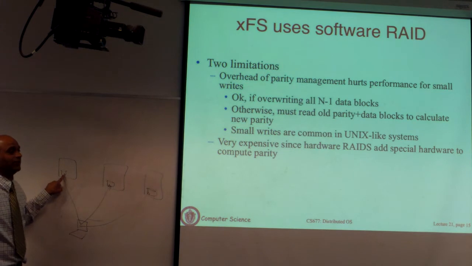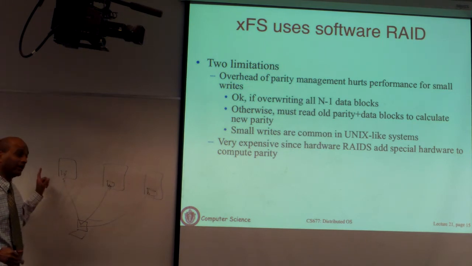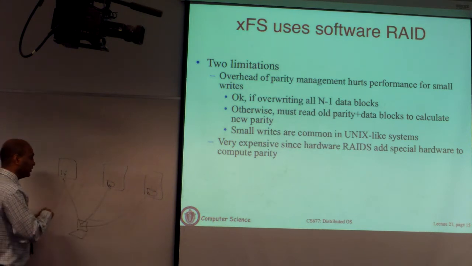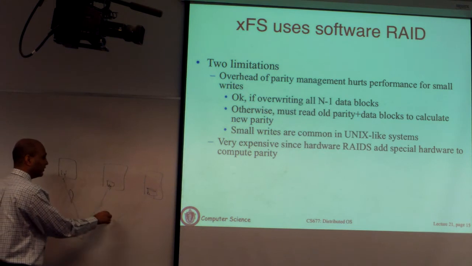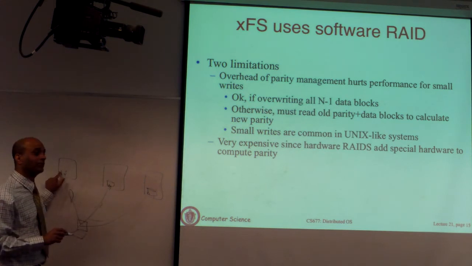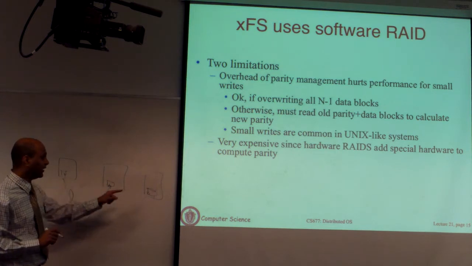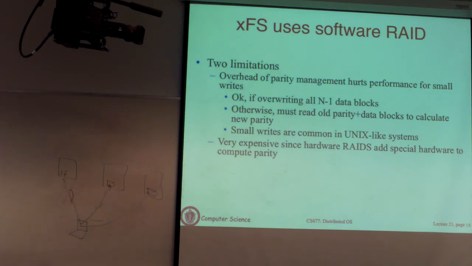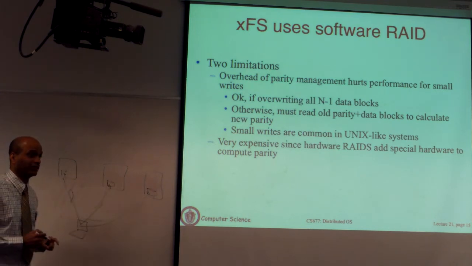The disks are not spinning 10 times faster than they were spinning 10 years ago. The network has become 10 times faster. Okay? So because the network is very fast, the network hop is actually very small as compared to the actual latency to access data from a disk. As a result, the fact that you have to go to multiple machines on a very fast network doesn't add to the latency of access. You are still limited by how fast your disks are.